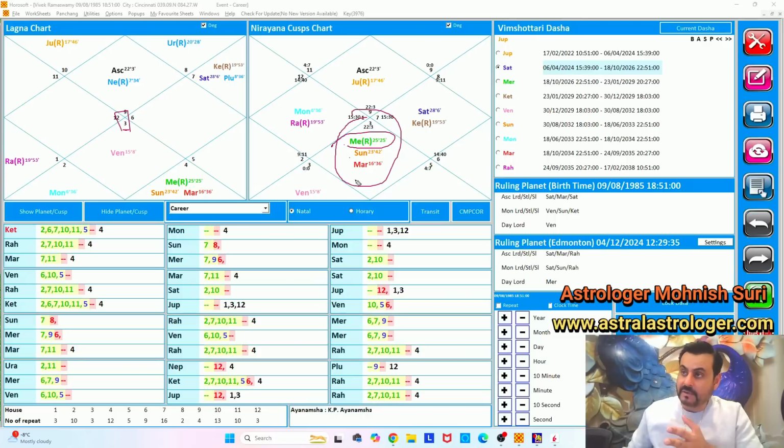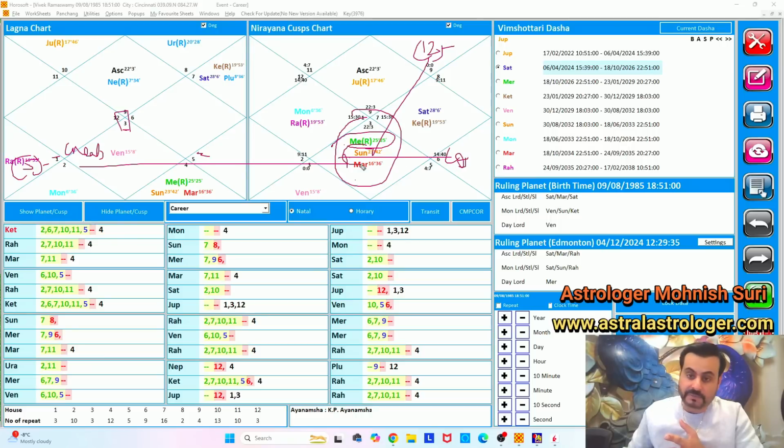So Mercury, Sun, Mars. Mars rules his fifth house of innovation. Fifth house is imagination. Fifth is the house of creativity. So that creativity, Mars is sitting in the seventh house of business. Mars also rules his 12th house of investments in business, and business will go into multinational companies. Sun, which is the lord of his ninth house of fortune, goes into the seventh house in the cuspal chart. Again, fortune is connected with business.